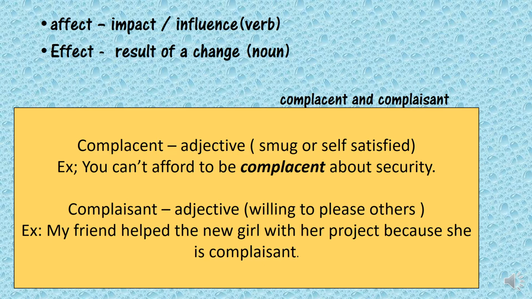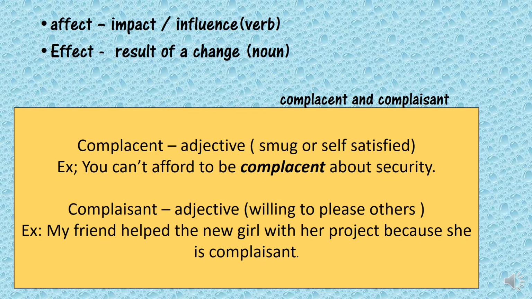Then I've given you another pair of confusing words, complacent and complaisant. These have the same pronunciation but different spellings and different meanings. Right? Complacent is an adjective. It means smug or self-satisfied. For example, you can't afford to be complacent about security. Complaisant is also an adjective. It means willing to please others.